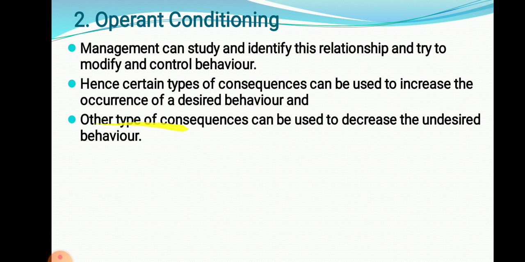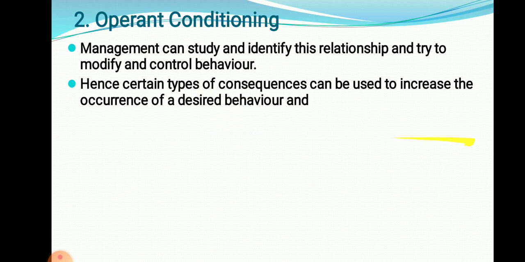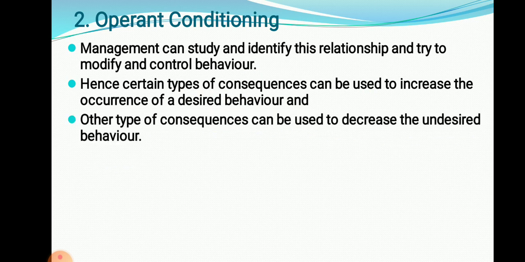And other types of consequences can be used to decrease the undesired behavior. असे बदल की ज्याच्यामुळे अनडिझायर्ड बिहेवियर पण आपण कंट्रोल करू शकतो. We are able to control the undesired behavior of the people also. सो कॉन्सिक्वेन्सेस म्हणजे चेंजेस जे महत्त्वाचे आहेत, consequences is playing an important role in deciding the behavior of the learner. That is operant conditioning.